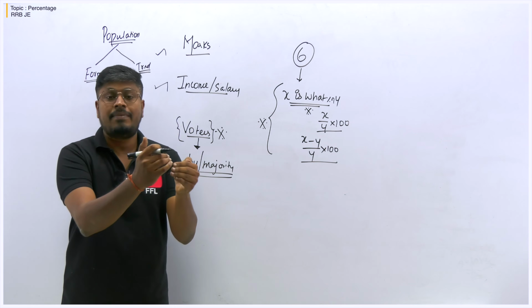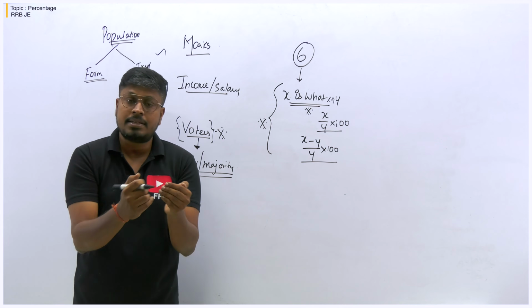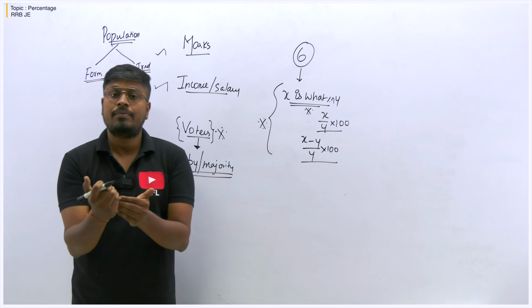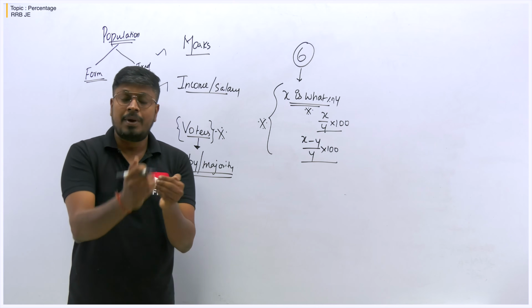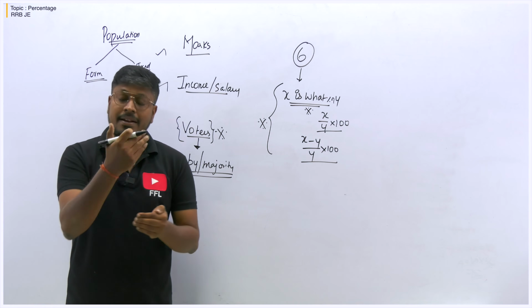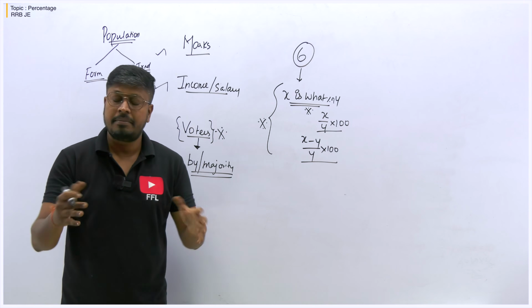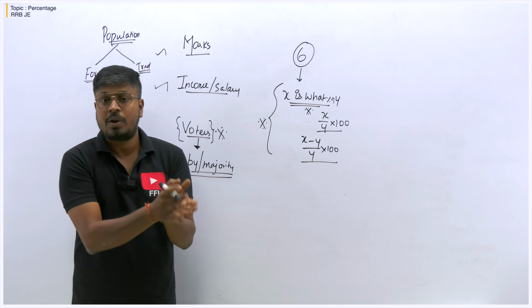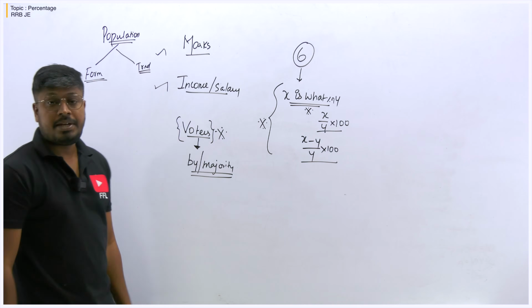And again from that value, you have to find 4% for the second year. Or else if they are asking for the third year, from the second year value, again you have to find 4%, add it to the value, and the result will be the fourth year. So this is the way we have to solve a question that is based on a population concept, right?